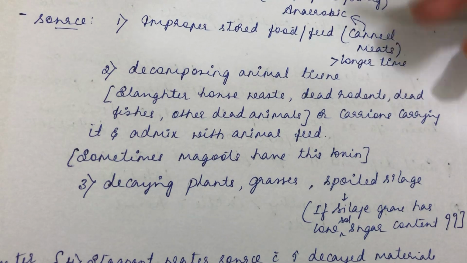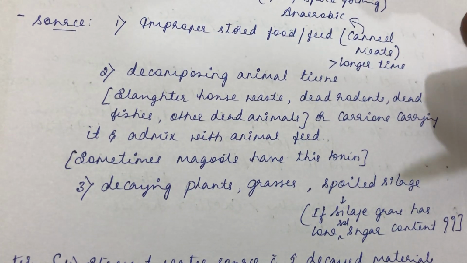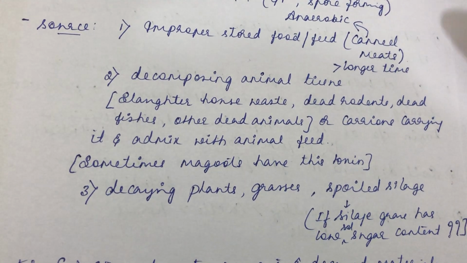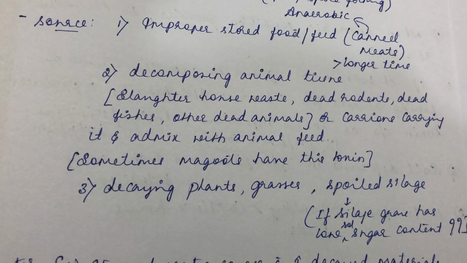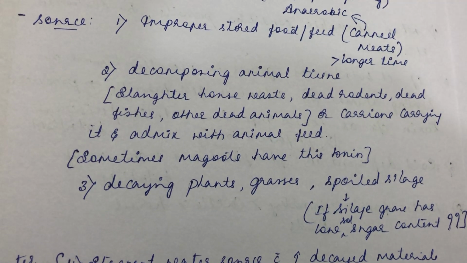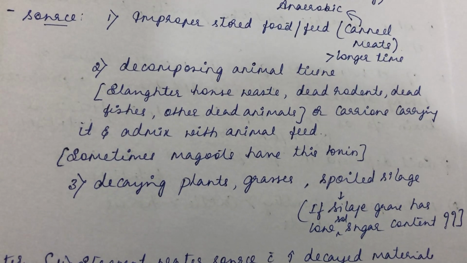Rats will carry the dead carcass. On their journey, accidentally they might leave some part of the carcass in the feed intended for the cattle. Cattle feed is stored somewhere, so they will carry a dead carcass and put a chunk of it in the cattle feed and run away.